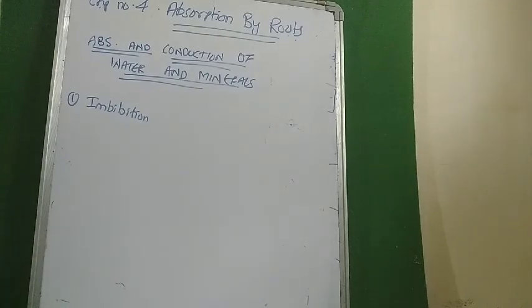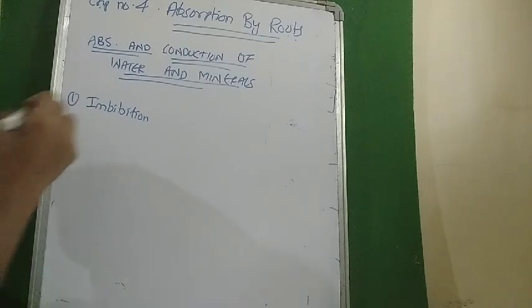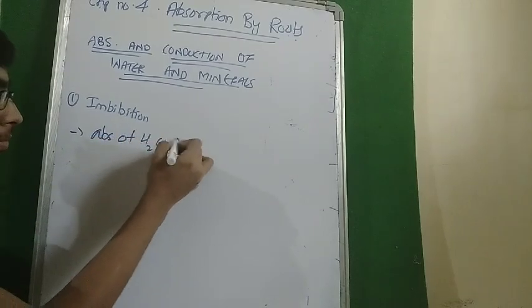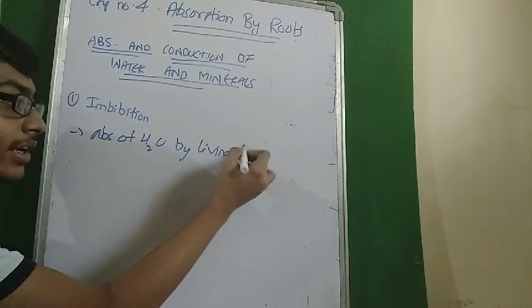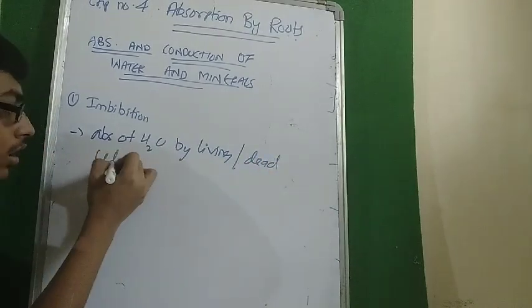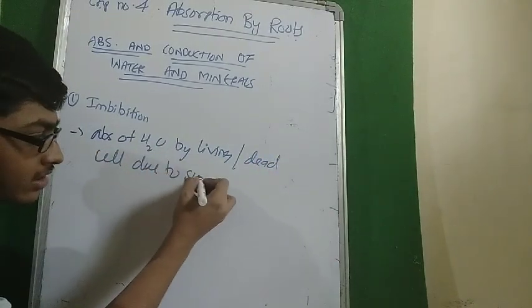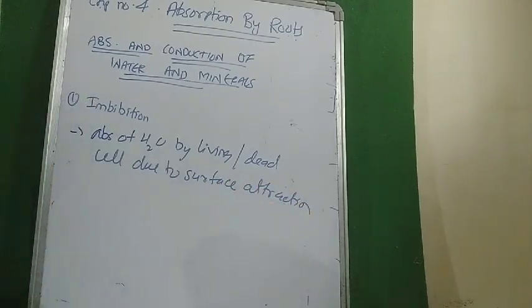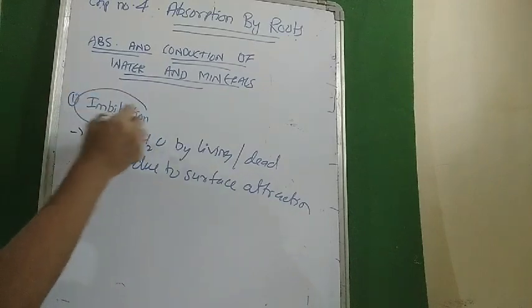As per your textbook, imbibition is the phenomenon by which a living or dead plant cell absorbs water by surface attraction. That is, the living or dead cell surface has an attraction towards the water. So because of that attraction, if the water comes in or is absorbed, it is called imbibition.